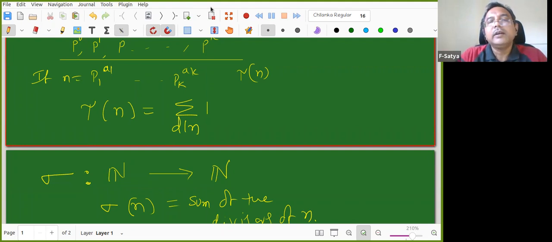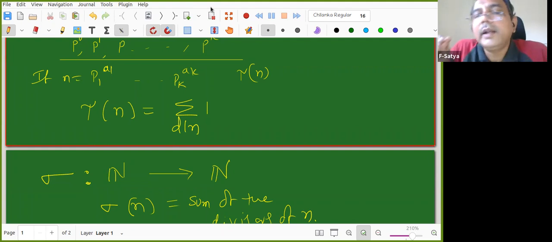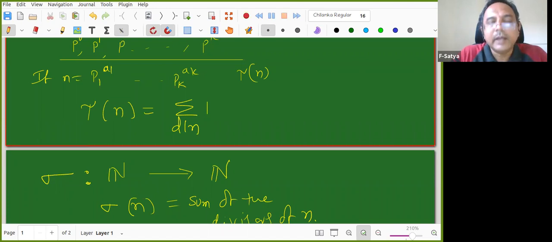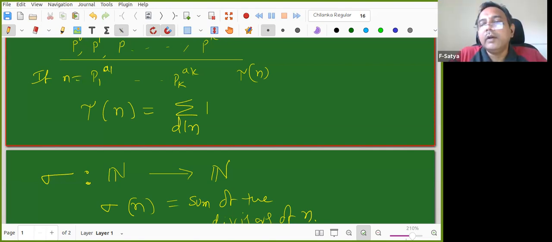What is sigma of 10? Tell me clearly. I mean the sigma function. What is sigma 10? That's 1 plus 2 plus 5 plus 10. Very good, 18.